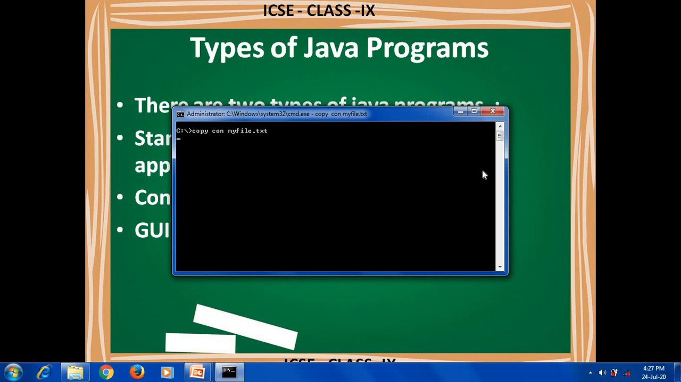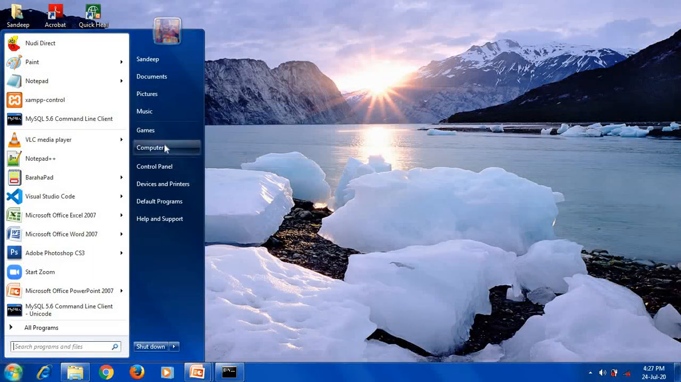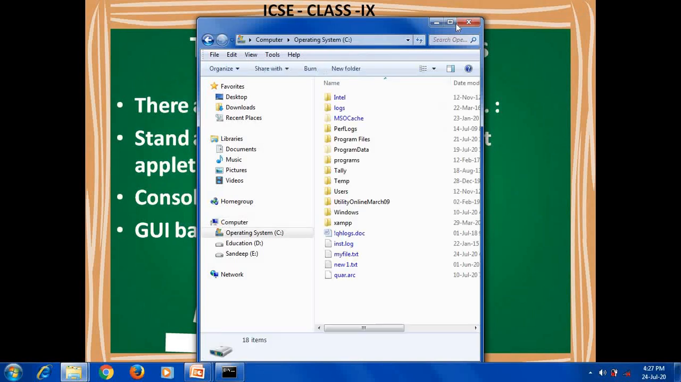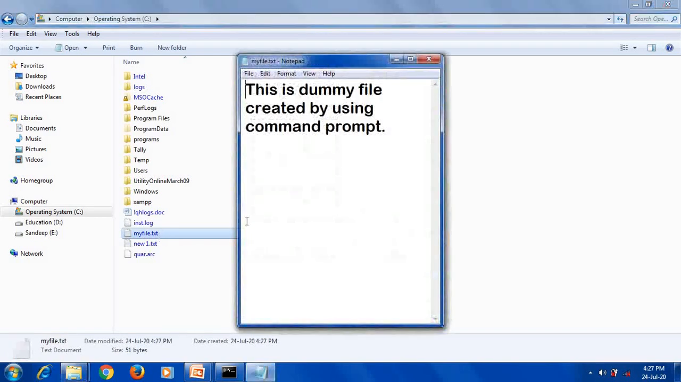In this I am going to write the content: this is dummy file created by using command prompt. Then at last we have to save this file by pressing Ctrl and Z. When we press the enter key, you can see the message one file copied. When we go to that C drive location, you will see that file myfile.txt. And when I open it, this is dummy file created by using command prompt.